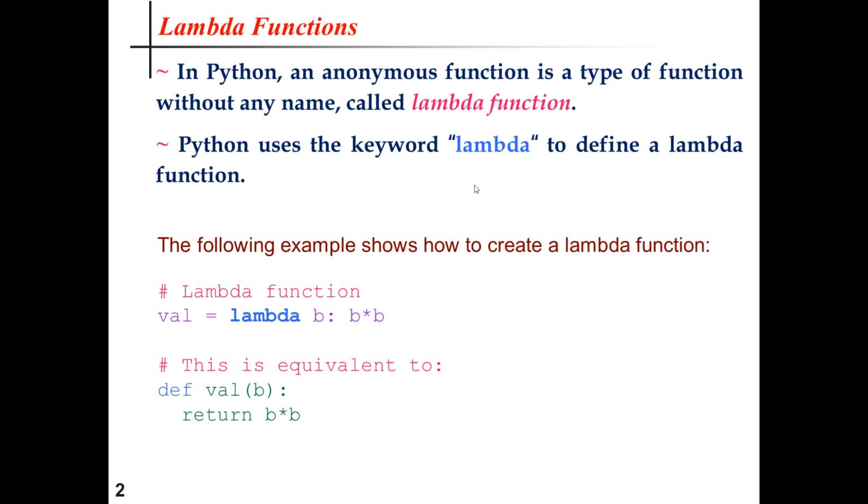This lambda function can take any number of arguments but only one expression. That is the most important thing to consider. They will consider only one expression. This expression is evaluated and returned. So in a lambda function there will not be any function name as well as return type.